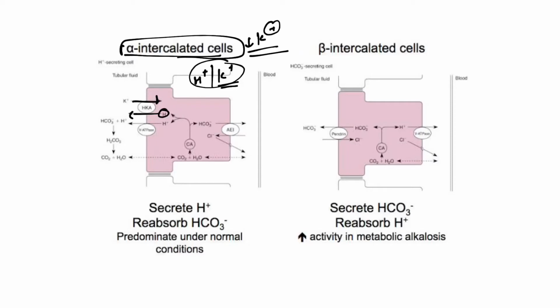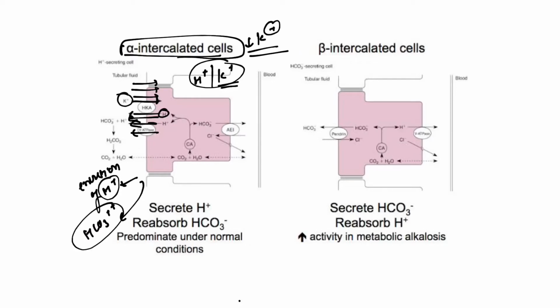So whenever there is hypokalemia, there is increase in the absorption of potassium, and simultaneously increase in the excretion of H plus. And we know 1 H plus lost is 1 bicarb added in the circulation. So that's how bicarb increases in presence of hypokalemia, and that's how metabolic alkalosis occurs.